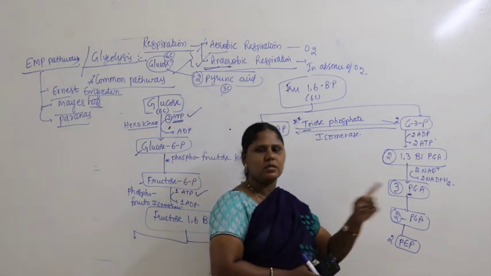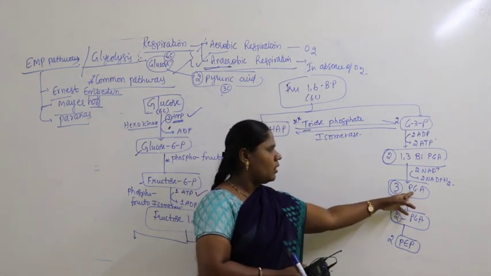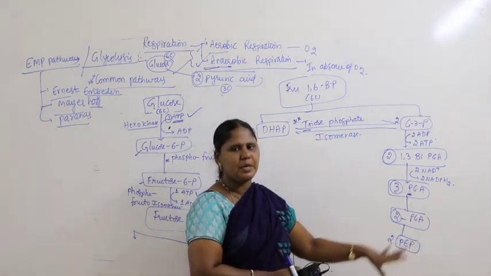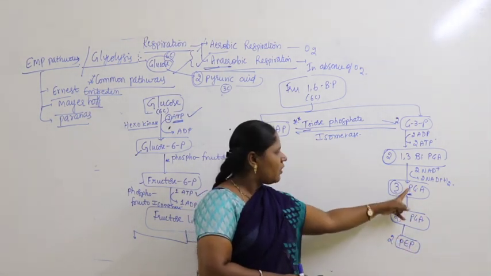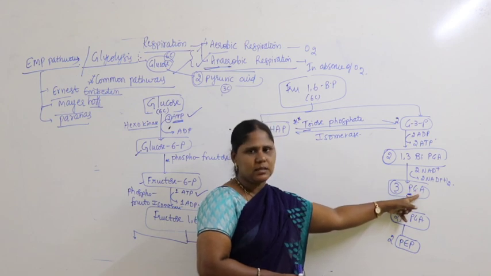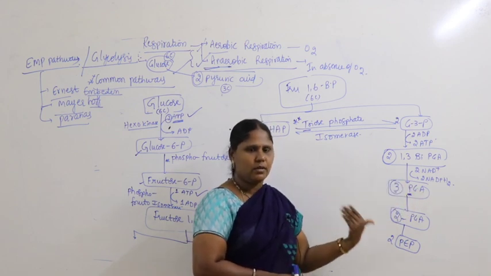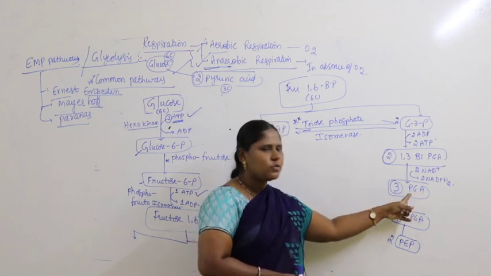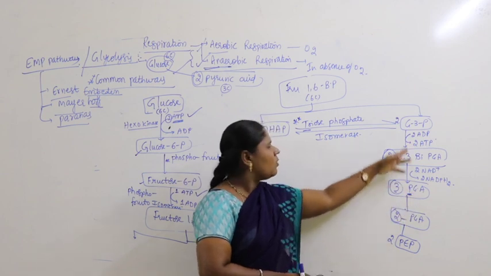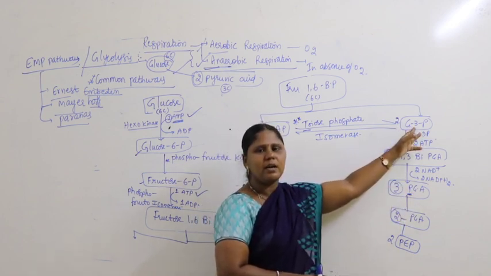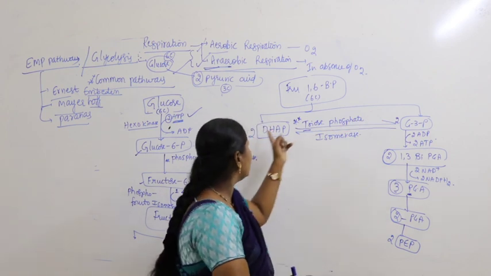Guys, if you can practice this full form once, you will get to know. We frequently use this PGA. What is PGA? Phosphoglyceric acid. We studied in the C3 pathway, right? What is PGA? Phosphoglyceric acid. What is G3P? Glyceraldehyde 3-phosphate. What is DHAP?